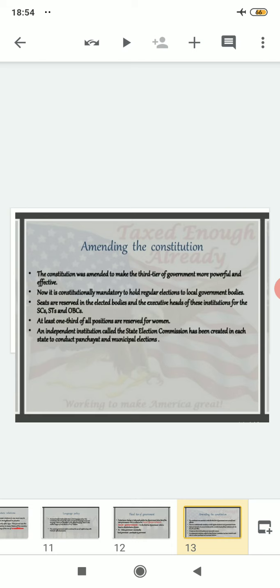Clear? An independent institution called the State Election Commission has been created in each state to conduct panchayat and municipal elections. And as we have earlier read in point number 2, it is very much mandatory to hold elections in local government bodies. So who is responsible, who is actually doing this duty? The State Election Commission. Under the state government, one election commission is there, which is known as SEC, that means State Election Commission, which has been created to conduct panchayat and municipal elections. That means related to villages and also to municipality areas. These elections are being looked after or monitored by the State Election Commission.